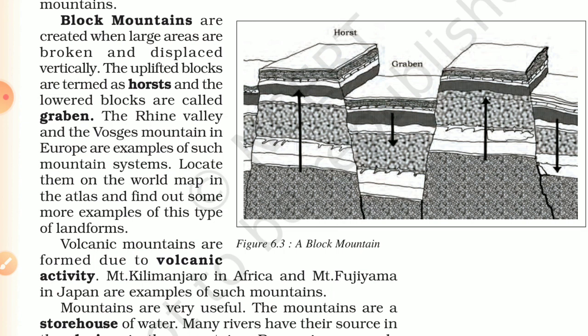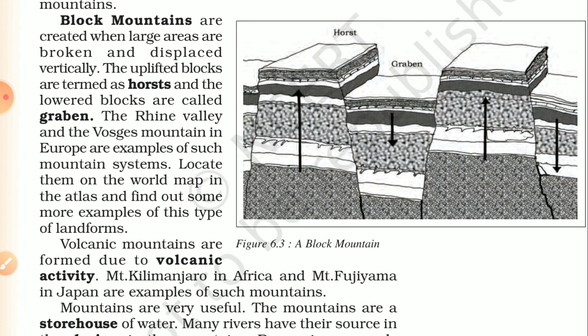Vosges mountain in Europe are examples of such mountain systems. So these are the mountain systems you will see: the Vosges mountain, and second, the Rhine Valley in Europe. These are examples of such mountain systems. We will locate them on the world map, and I will show you the world map as well.